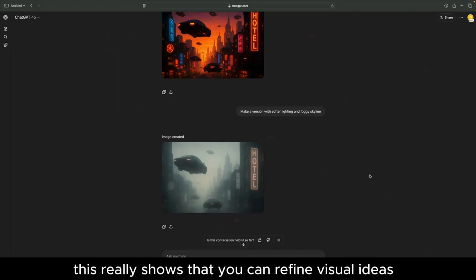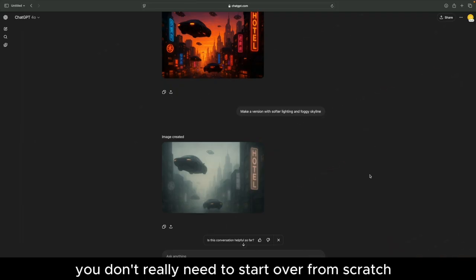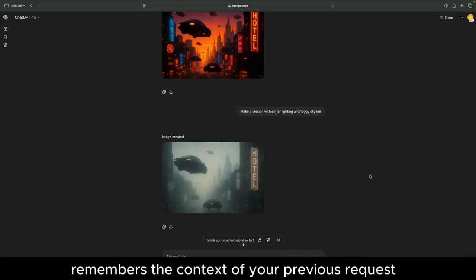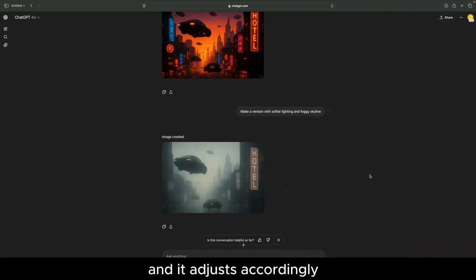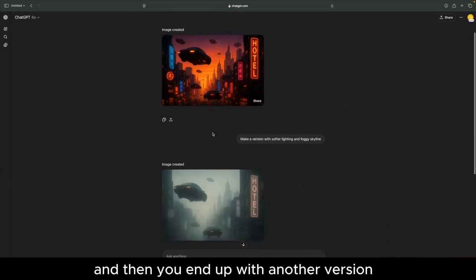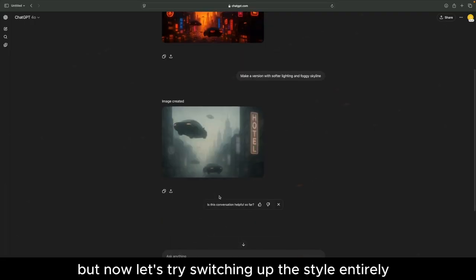So overall, this really shows that you can refine visual ideas. It's almost like giving feedback to the designer in real time. You don't really need to start over from scratch, like I said before. This model also remembers the context of your previous request and adjusts accordingly, and then you end up with another version, not an entirely different image. But now let's try switching up the style entirely.